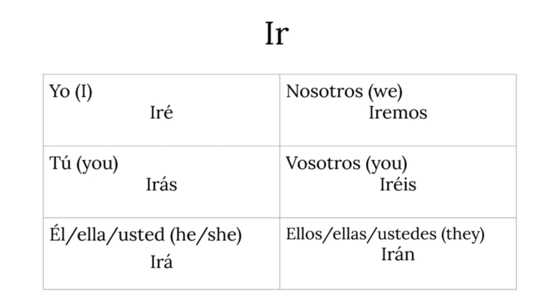Ir means to go. This verb behaves exactly like the others, so the verb stays and you add the suffixes corresponding to the pronouns. Yo iré, tú irás, él, ella, usted irá. Nosotros iremos, vosotros iréis, ellos, ellas, ustedes irán.